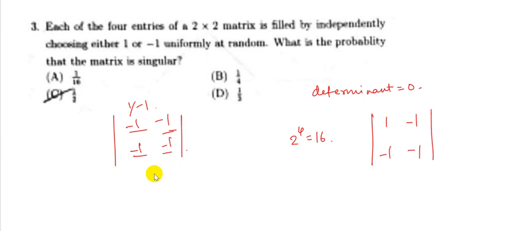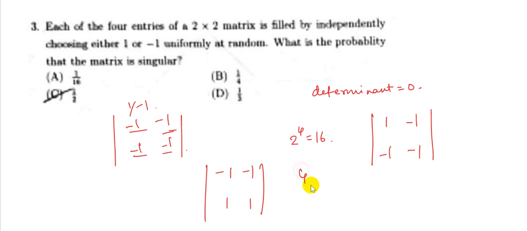So the other case is either all are plus 1 or minus 1, so there are two cases there, and I can also have 2 minus 1s and 2 plus 1s. So then this determinant will be 0. Now I can place the 2 minus 1s in any two places out of 4.